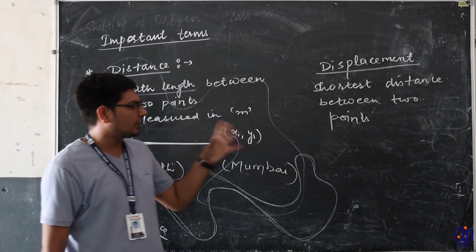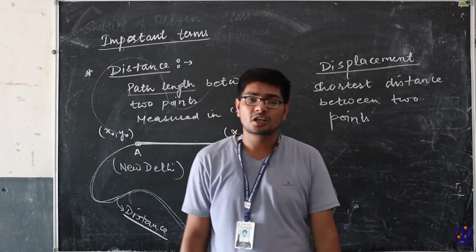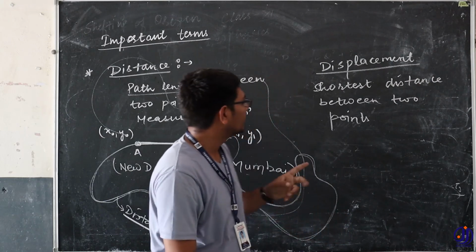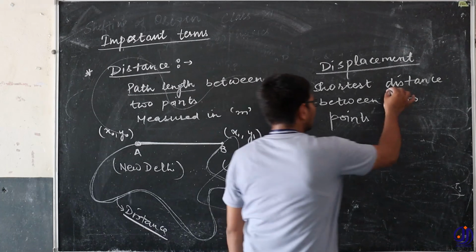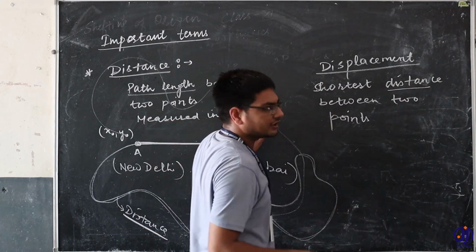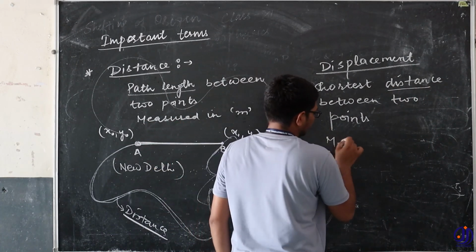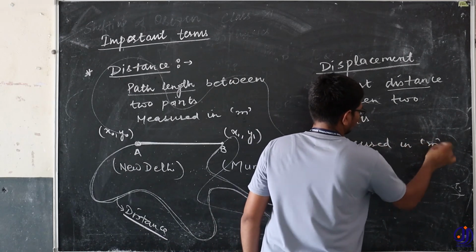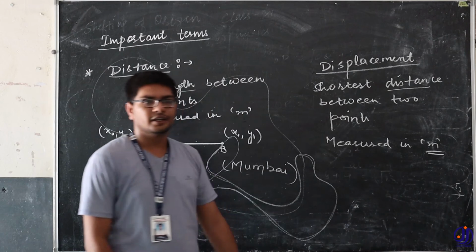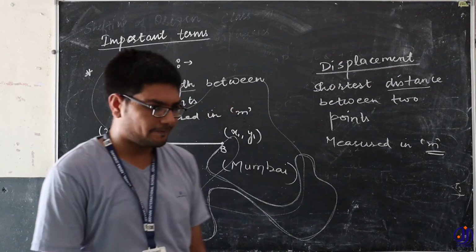So generally the shortest distance between 2 points is known as displacement. Displacement is also measured in meters, because it is a distance and distance is measured in meters.